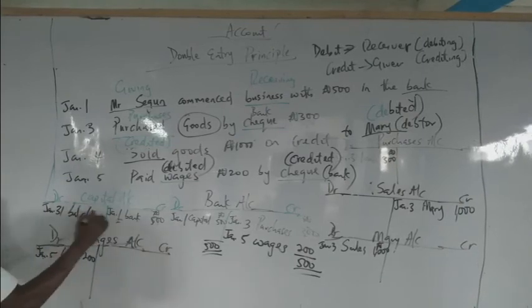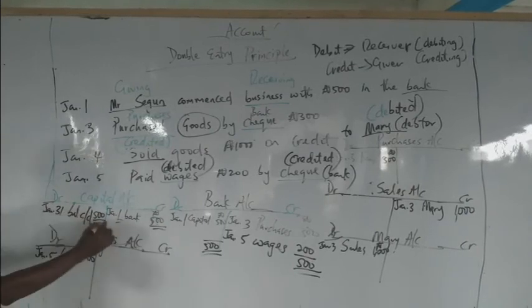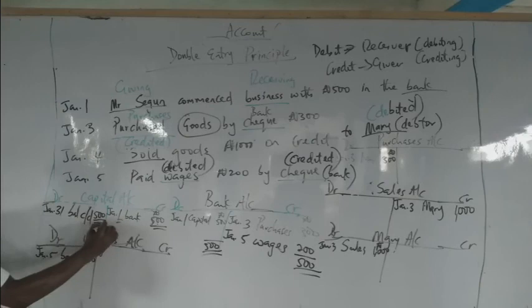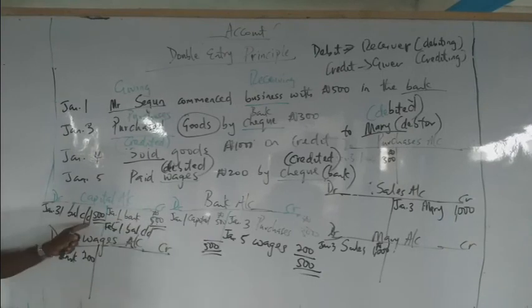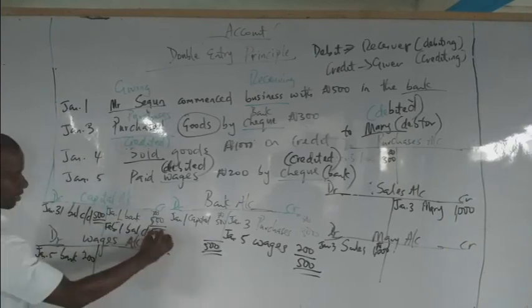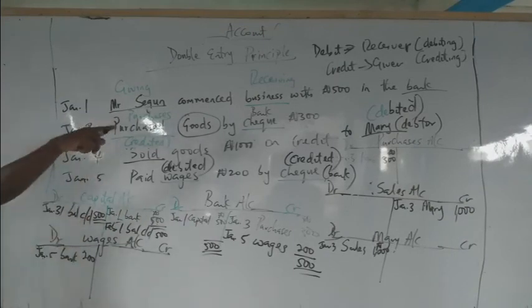So the amount, this 500. Why are we carrying it down? We need to equate these two. Then we can bring this amount down on the first day of February, February 1st, as the opening balance. Then if there are more transactions, you will continue like that. So this account is already closed. We'll come here. 200 is on the debit. We need to equate the debit and the credit together, because whatever value you give out is what you must receive in the same amount, but not necessarily in the same form.